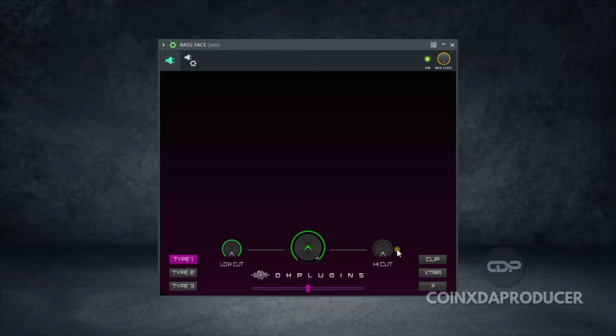And finally, the huge display window, as you can see right here. So that is much about the features. Now, let's quickly have a brief demo to see how this affects any sound that goes through it.